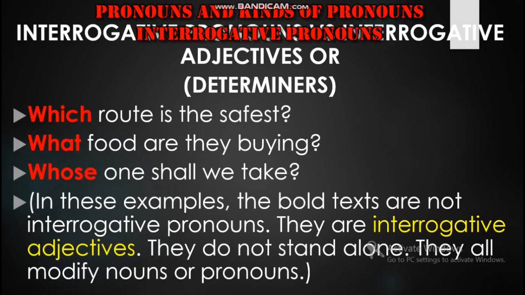And as we just discussed, an adjective is a word that modifies a noun or a pronoun. So which here is modifying the noun route in the first sentence, what in the next sentence is modifying the noun food, and whose is modifying the noun one. Here one is not an adjective but is used as a noun between two objects.